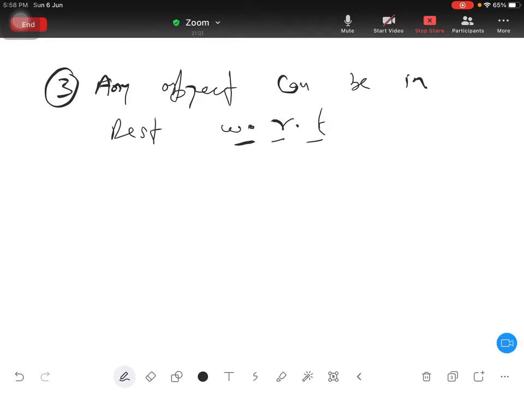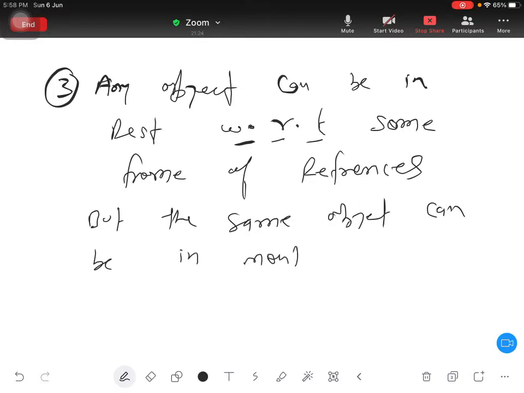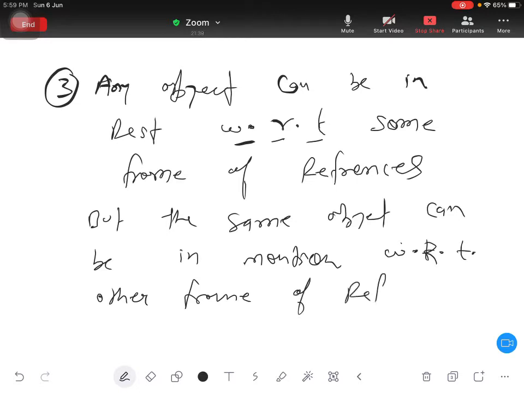Any object can be in rest with respect to some frame of reference, but the same object can be in motion with respect to other frames of reference, at the same time. At the same time. Copy down.